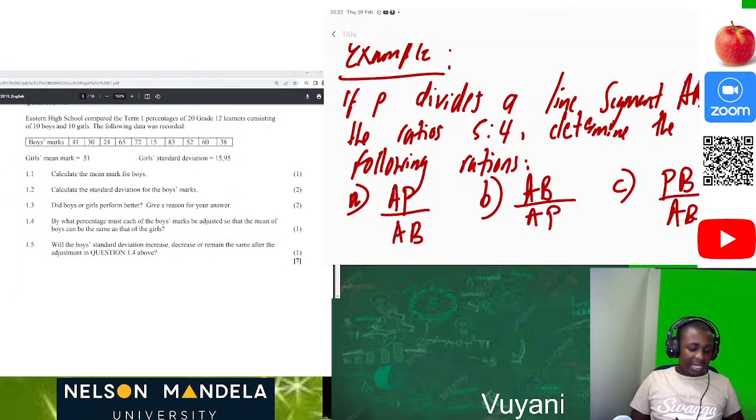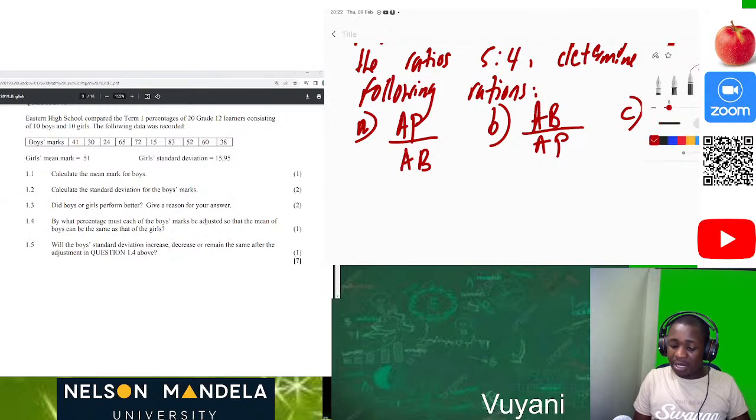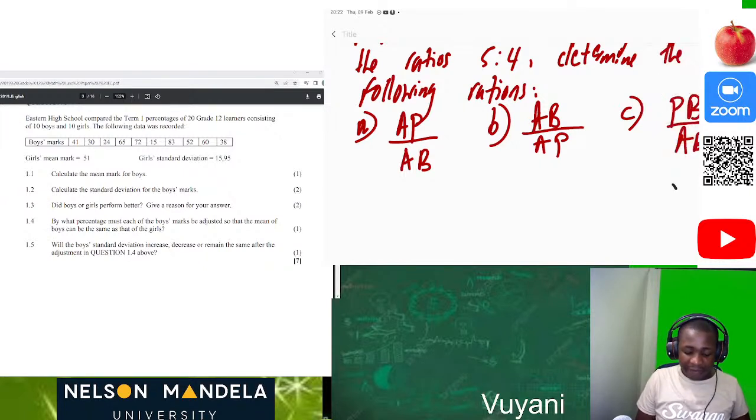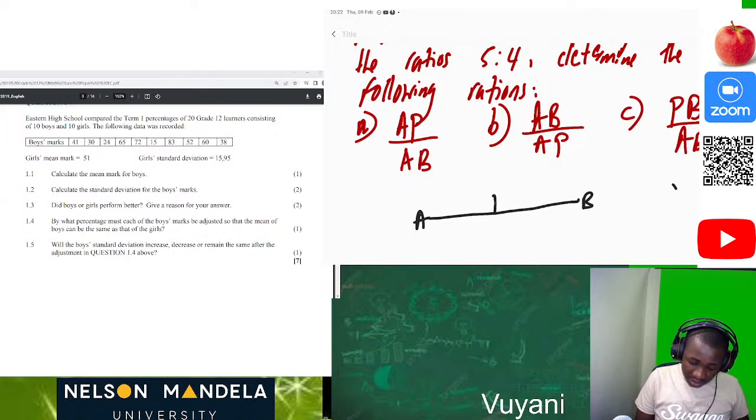We're saying that if P divides a line segment AB, what is this sentence meaning? It's telling us we have a line segment AB, and the line AB is being divided by P, so that now we have the ratio of 5:4.